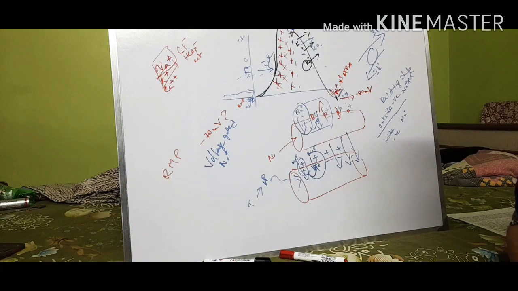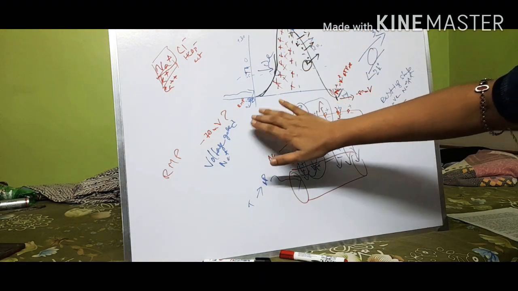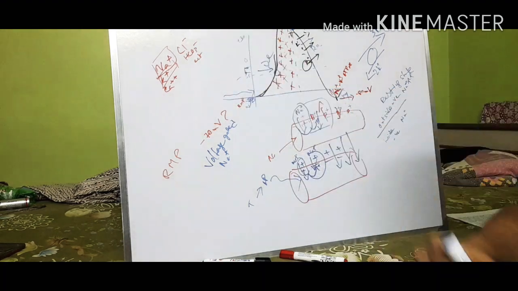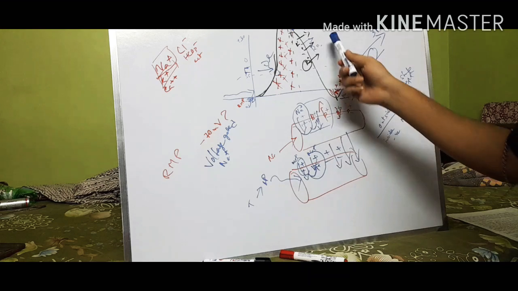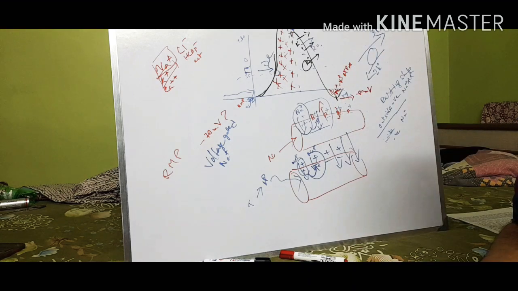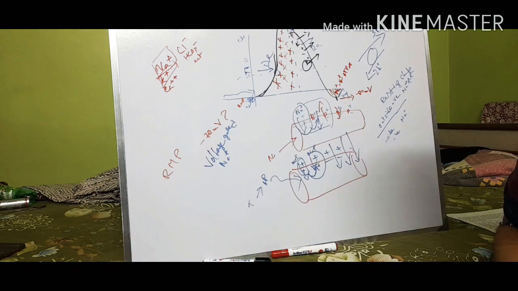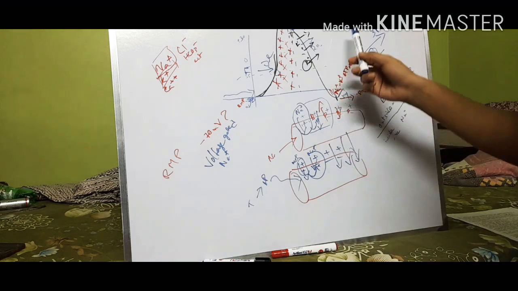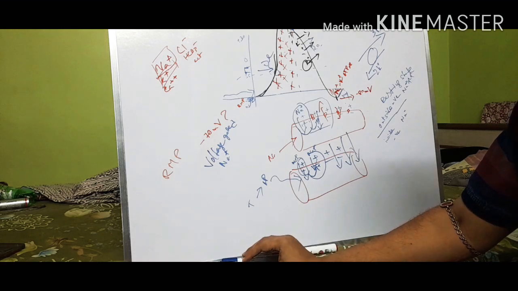So this is the first video about the nerve action potential. Here we can see that I have discussed the graph of the action potential. In the next video I will discuss the ionic properties of the action potential and also the ionic mechanism and the receptor mechanism, which includes the voltage gated sodium channels, their structure and how they function, how they become activated and how they become inactivated, and also the mechanism of sodium channel opening and closing. So all this will come in the next video.